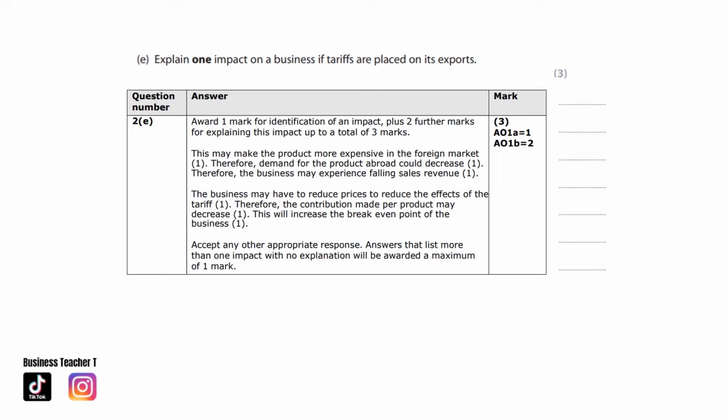Or, the business may have to reduce prices to reduce the effects of the tariff. Therefore, the contribution made per product may decrease. This will increase the break-even point of the business.